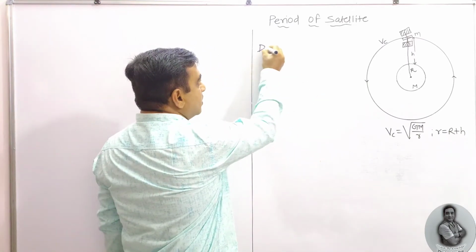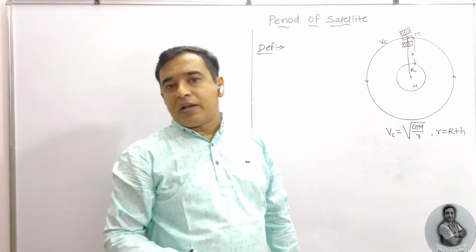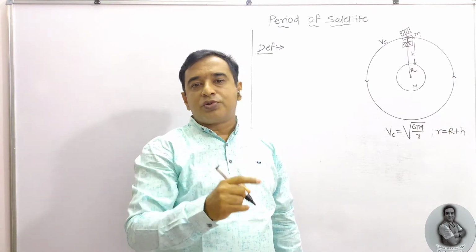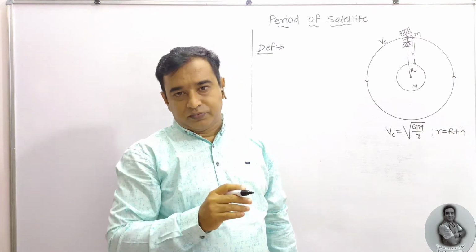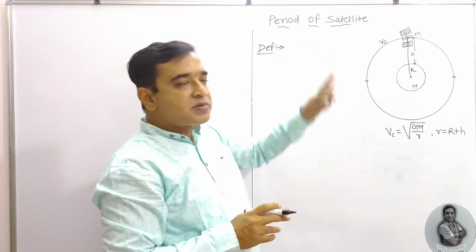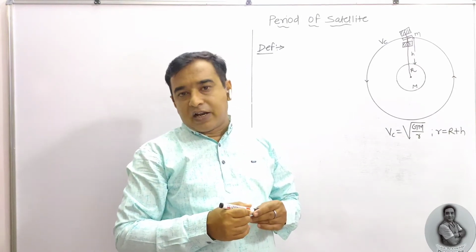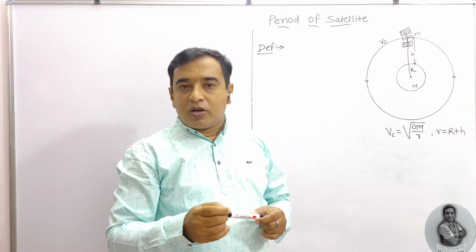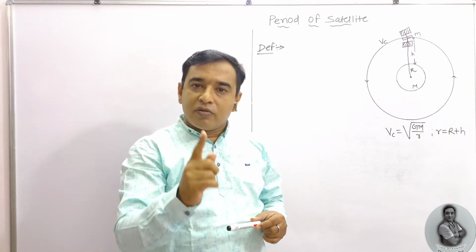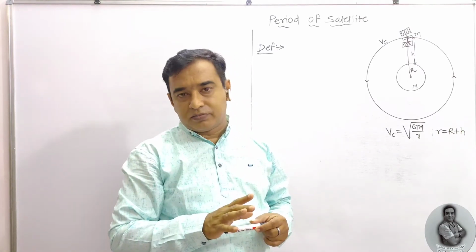Firstly, the definition. Time taken by the satellite to complete one revolution around the earth in a circular orbit is known as the period of satellite. Once again, time period of a satellite is nothing but the time taken by the satellite to complete one revolution around the earth in a circular orbit.